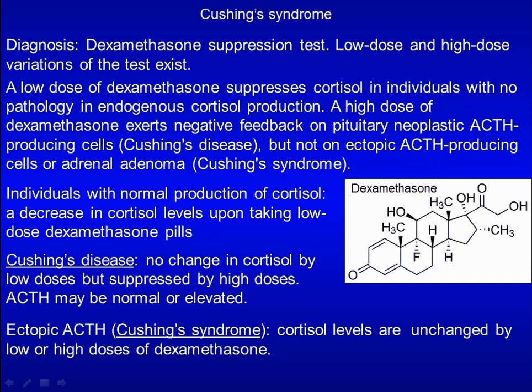In individuals with normal production of cortisol, a low dose of dexamethasone will lead to a decrease in cortisol levels. In patients with Cushing's disease, cortisol levels are unchanged by low doses but suppressed by high doses of dexamethasone. In patients with Cushing syndrome, cortisol levels are unchanged by low or high doses of dexamethasone.